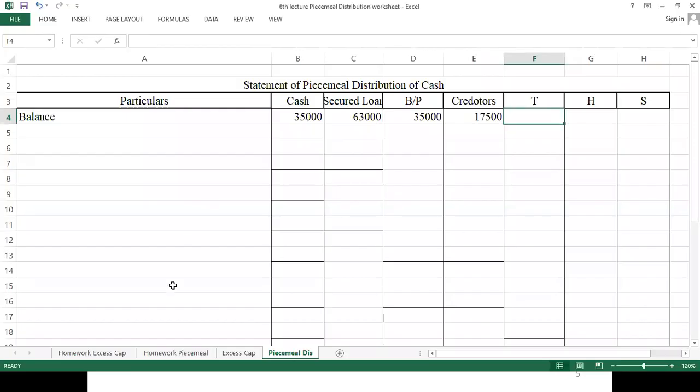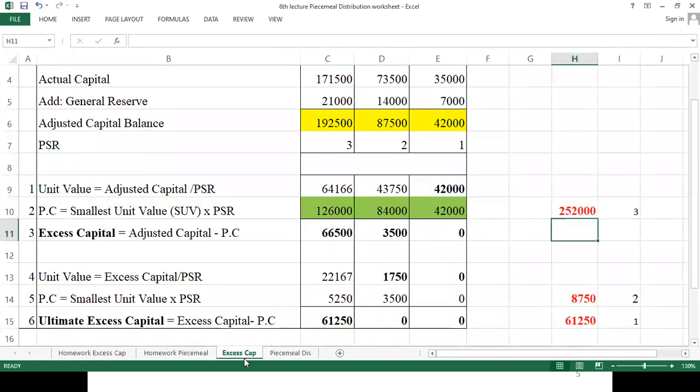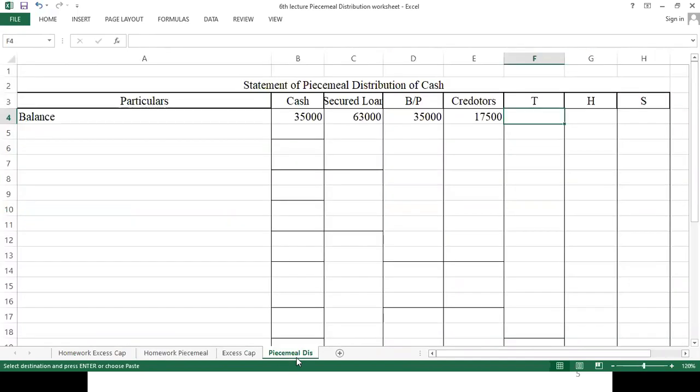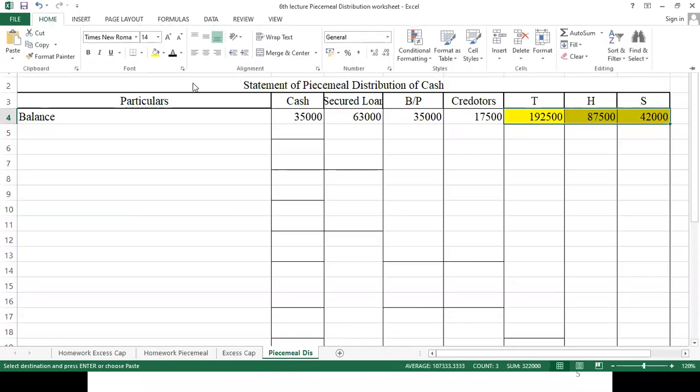Tushar, Harsh and Sachin, we got the adjusted capital. It comes to 92,500. Let me take this entire thing from here. Okay. So this is what we got as the adjusted capital.